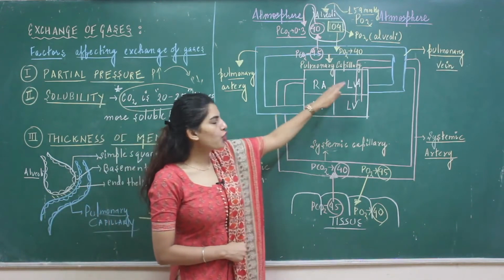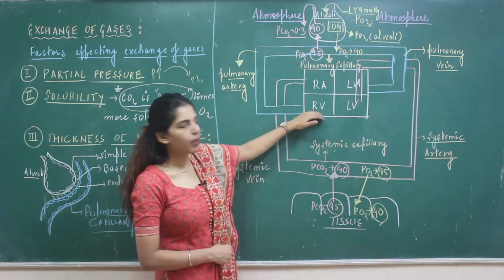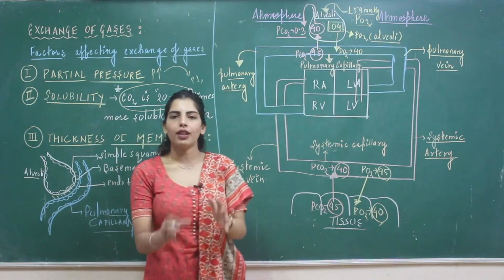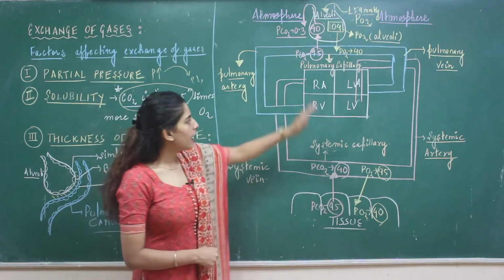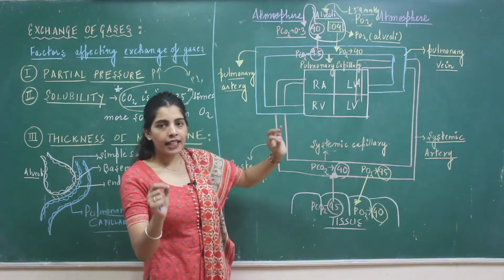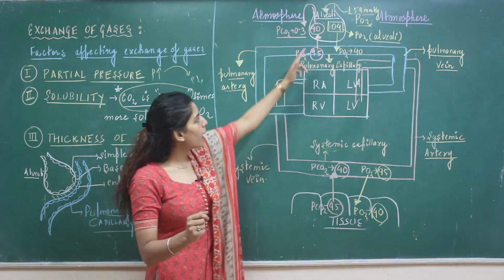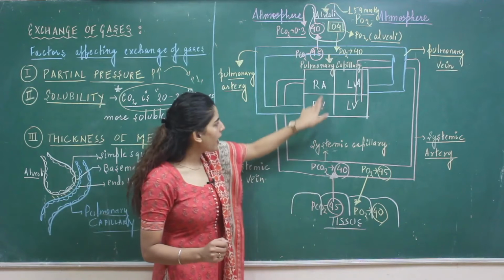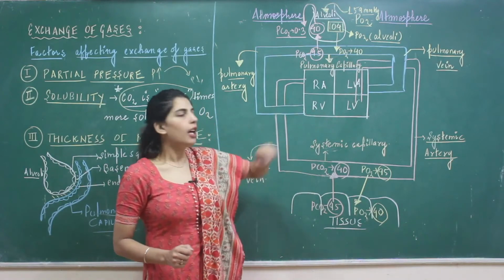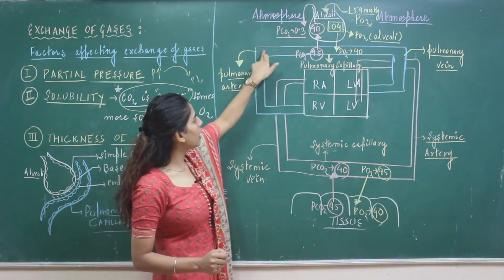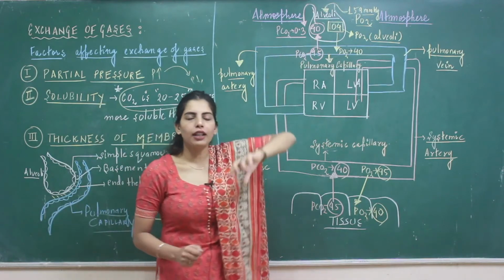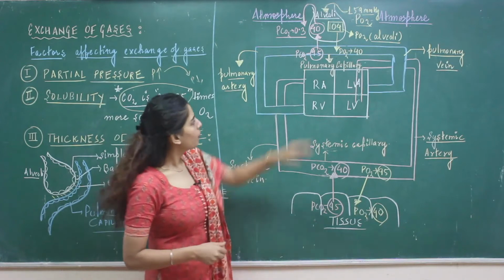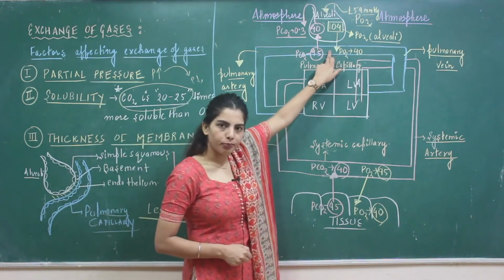These are the 4 chambers of your heart: right atrium and right ventricle having the deoxygenated blood, the left atrium and left ventricle having the oxygenated blood. The artery that carries blood away from the heart towards the lungs, this is the alveoli, this is the tissue. So from the right side of your heart, from your right ventricle, the pulmonary artery is going to carry the blood towards your lungs so that you can diffuse all the oxygen in the pulmonary capillary.